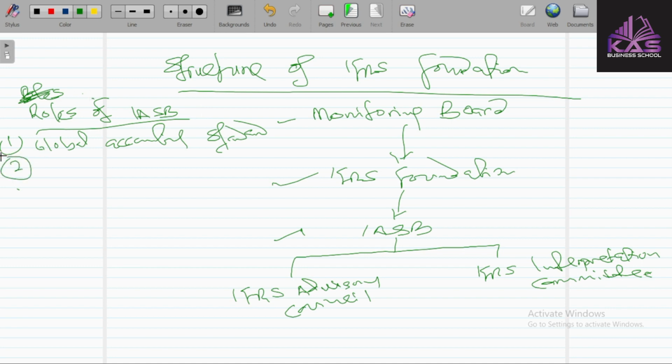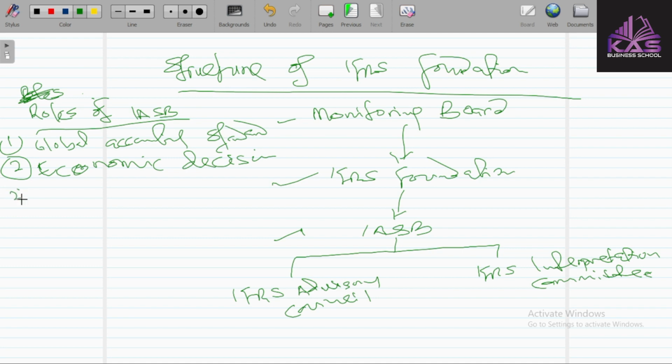Then the second one is it helps the participants in the world capital market and other users to make economic decisions.